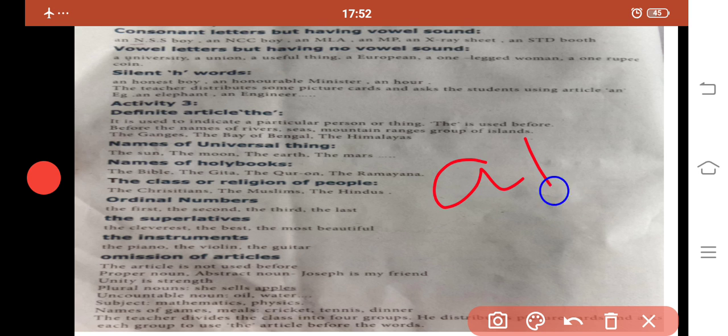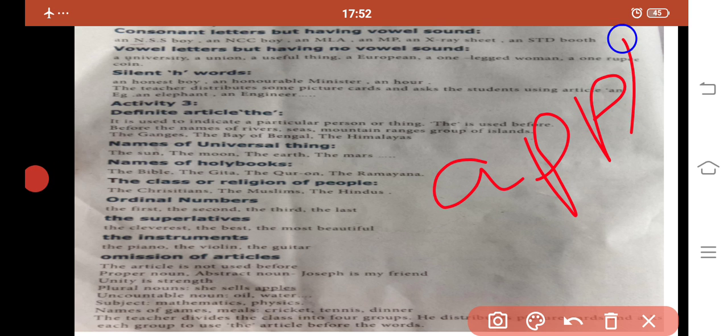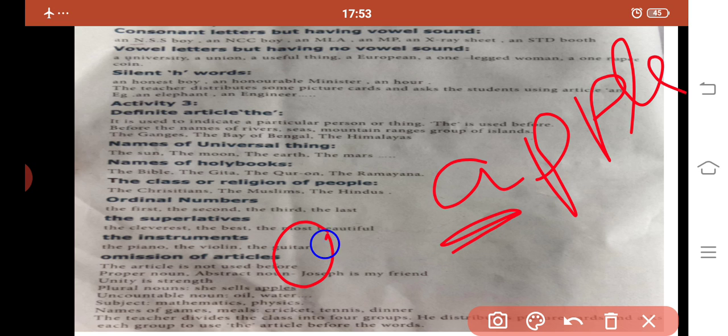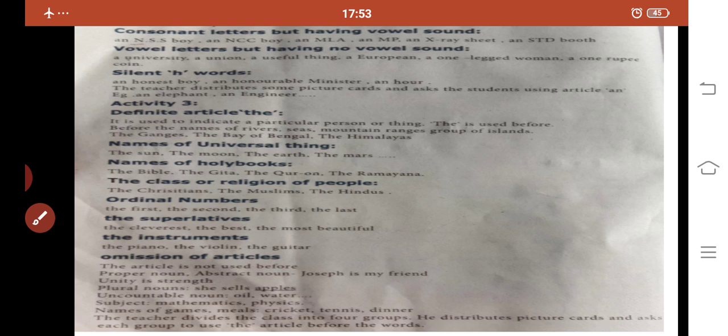Here in apple, the a sound we are getting here. So this is a vowel sound. So before the vowel sound we are using the article an. An apple, an elephant, and then an ink pot, an ox, an umbrella.